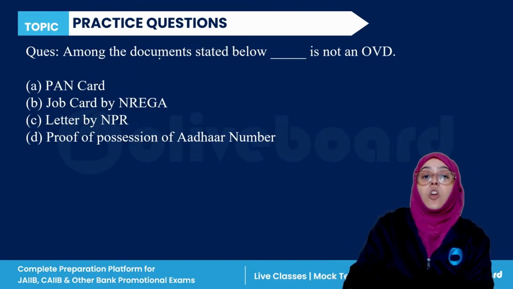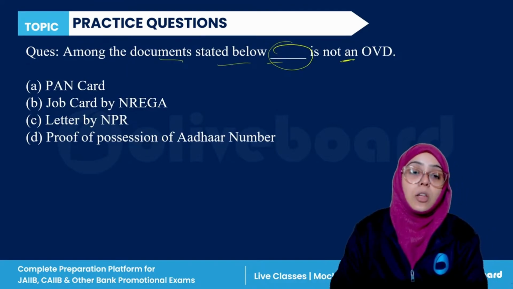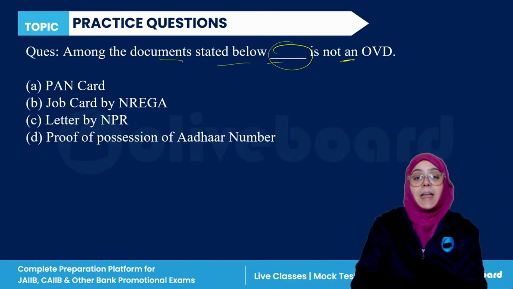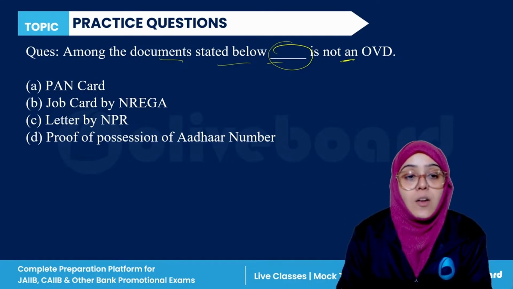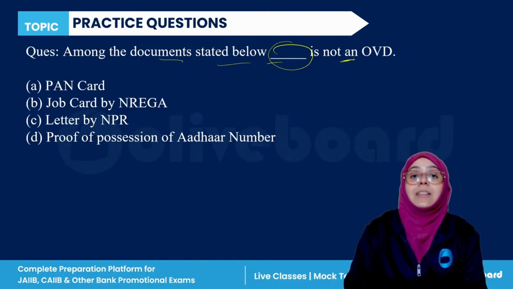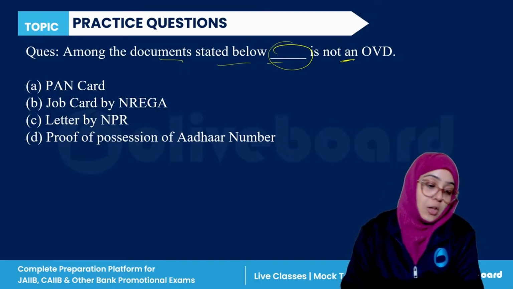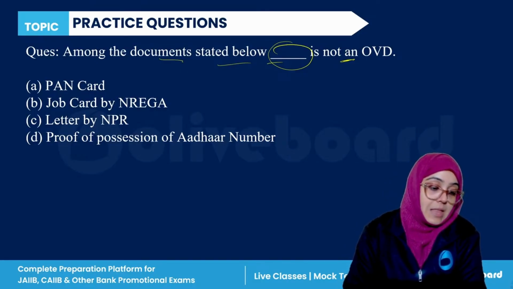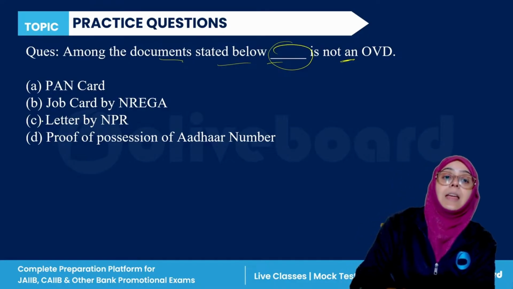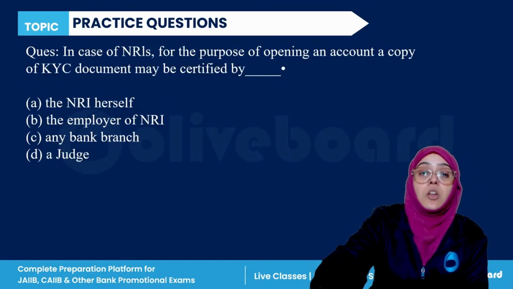Okay, next. Among the documents stated below, dash is not an officially valid document: PAN card, job card by NREGA, letter issued by NPR, National Population Register, or proof of possession of Aadhaar number. Among the documents stated below, which is not an officially valid document? Obviously, it is the PAN card. PAN card is not an officially valid document.